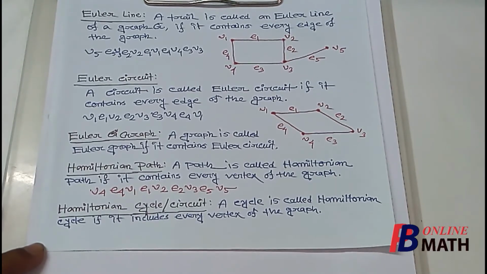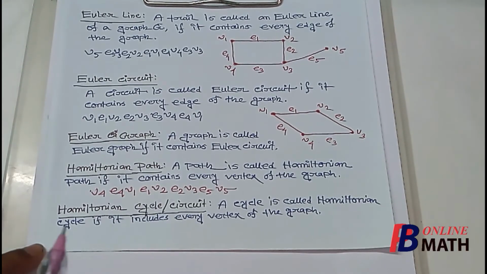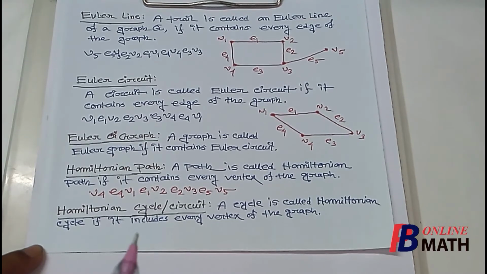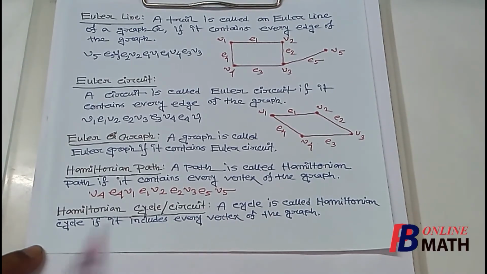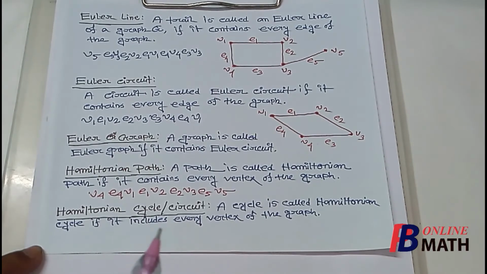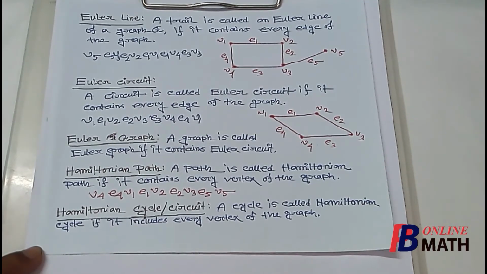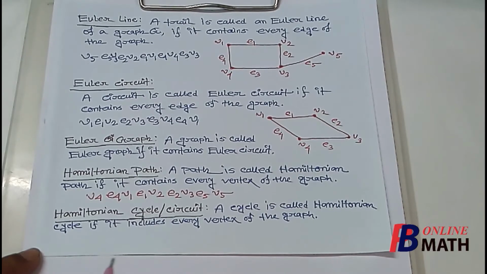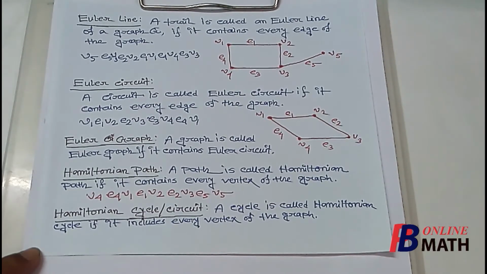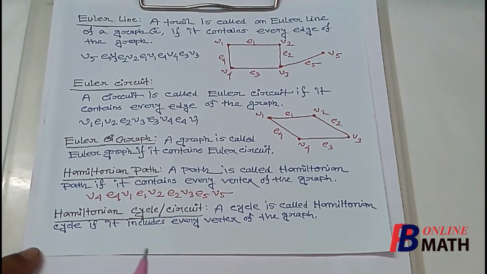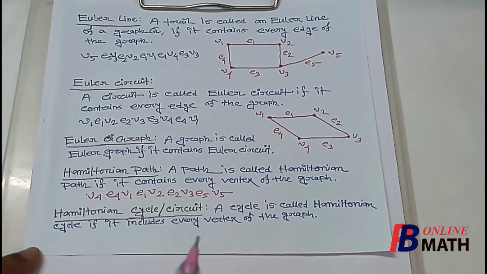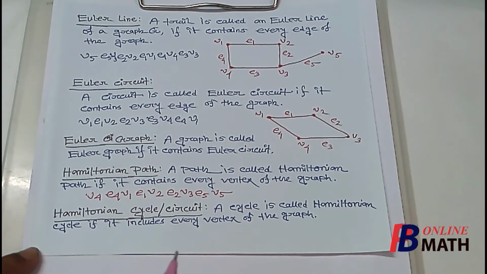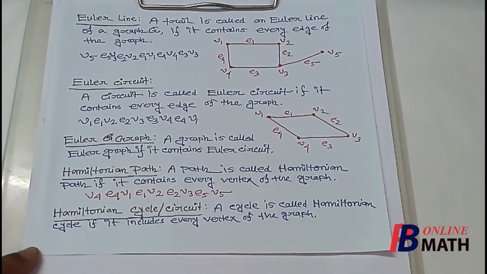The final definition of this part is Hamiltonian cycle or Hamiltonian circuit. Now it is defined as: a cycle is called Hamiltonian cycle if it includes every vertex of the graph. We know that a cycle is a closed path where no vertex is repeated except for the initial and the terminal vertices which are same. Now if we find a cycle in such a manner that it includes every vertex of the graph, then this cycle is called Hamiltonian cycle or circuit.